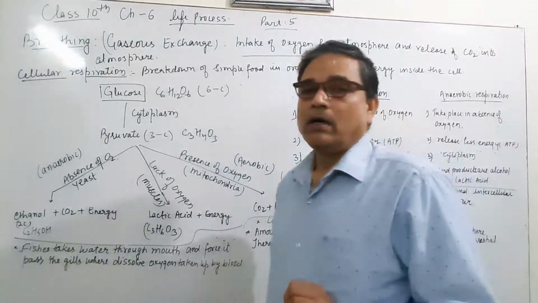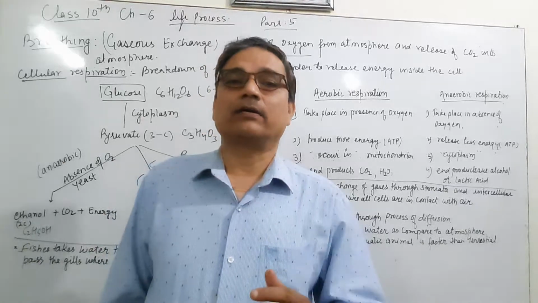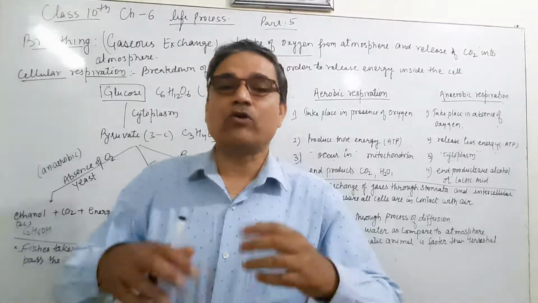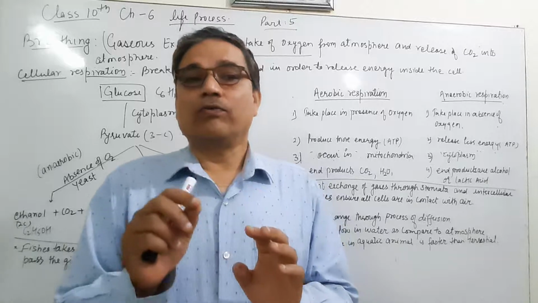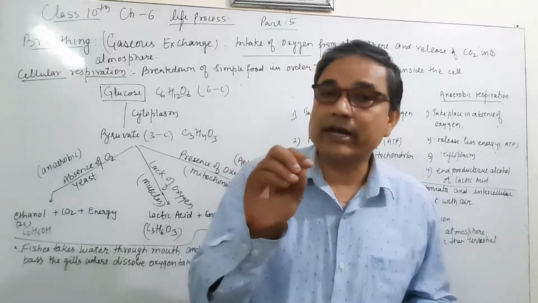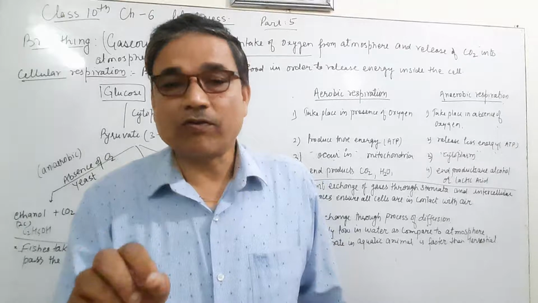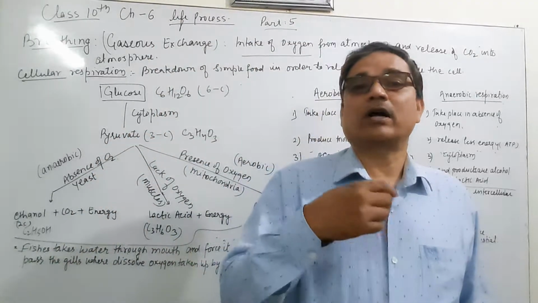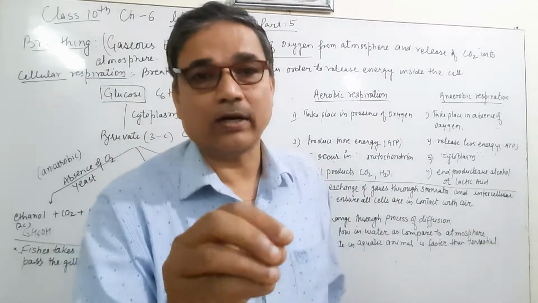But what happens when the pyruvate reacts in the presence of oxygen? In the presence of oxygen it releases a large amount of energy, and this reaction takes place in the cell organelle known as the powerhouse of the cell. It occurs only in mitochondria. It means in the presence of oxygen, it occurs in mitochondria releasing a large amount of energy, and this process is known as aerobic respiration.